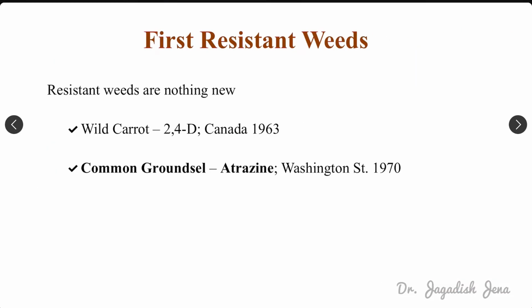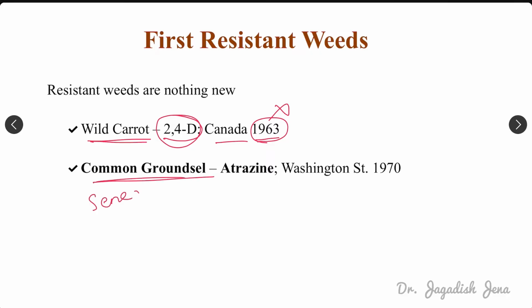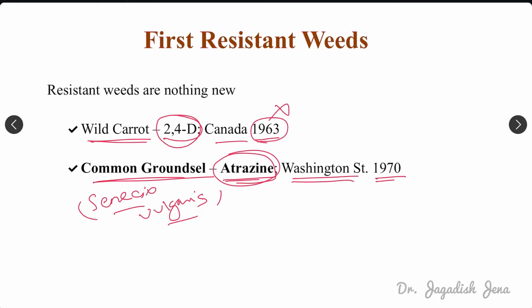The first case: wild carrot developed resistance to 2,4-D, and it was reported in Canada in 1963, but it was not highlighted at that time. The first highlighted report of herbicide resistance was in common groundsel, that is Senecio vulgaris. It developed resistance to atrazine herbicide, and it was reported in Washington state in 1970.